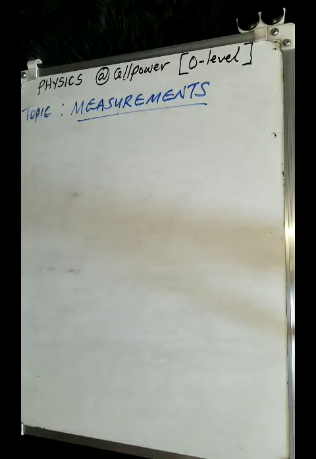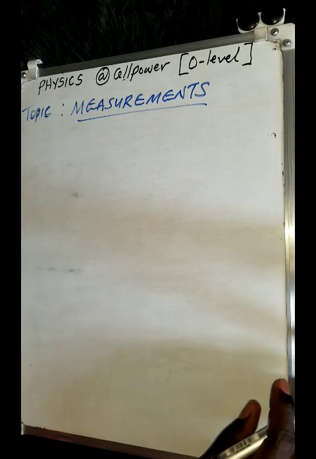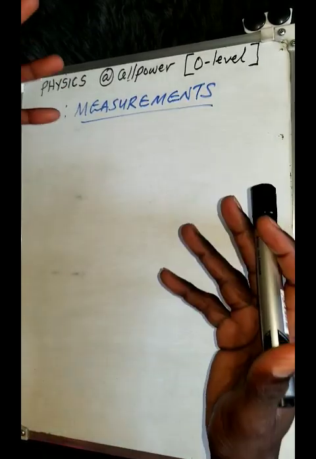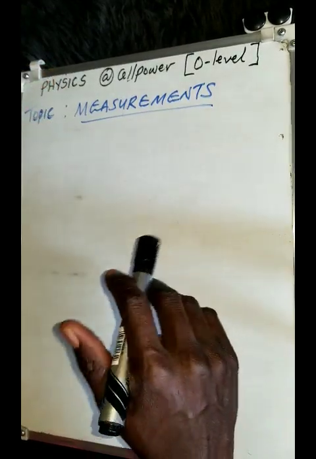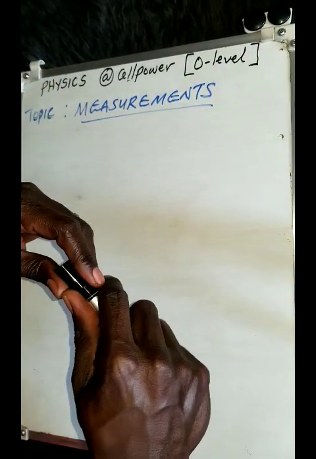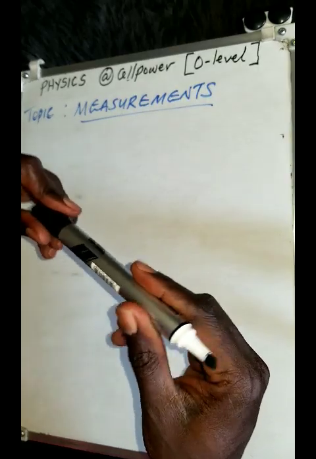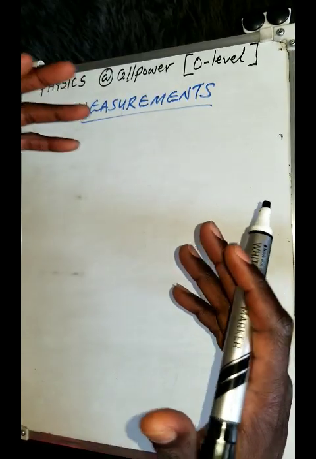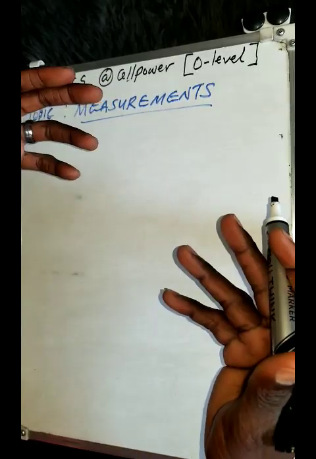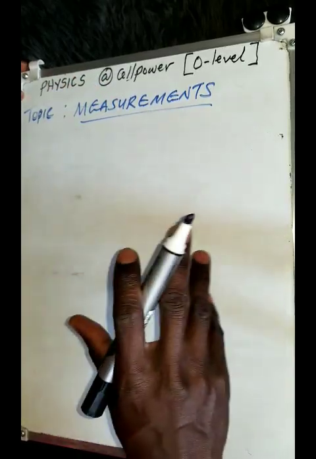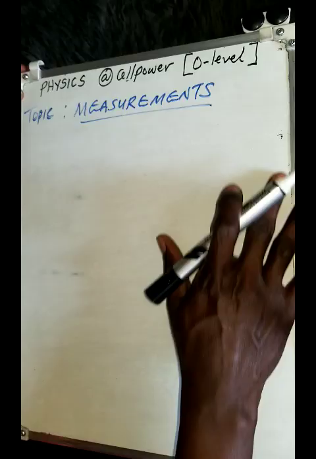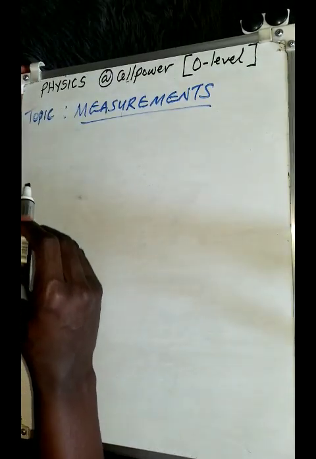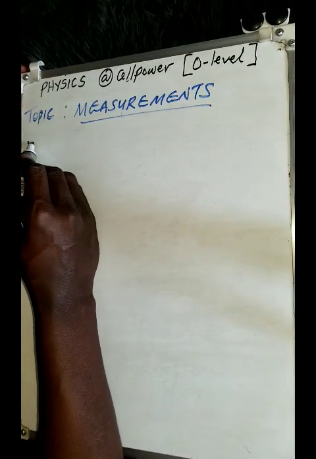So in this discussion, we are going to focus on measurements. Remember, physics can also be called a science of measurements. Why? Because we do a lot of measurements in physics. So we observe, we make measurements, and we make predictions based on the observations and measurements that we have carried out. So therefore, in physics, there's what we call